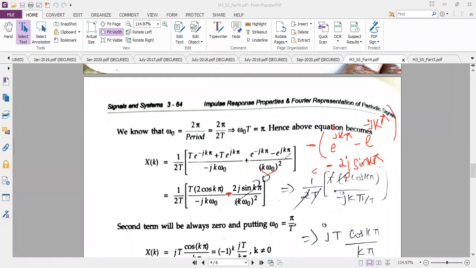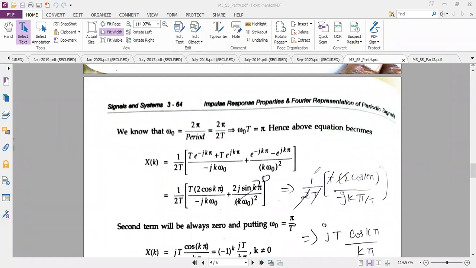Then the denominator is the same, k omega naught the whole square. And see, why they did not bother in the book is, whether plus or minus, this term will be 0. Why is it 0? Sin k pi is 0, so they did not check this sign properly. Originally it is minus. So the sin term is always 0. Sin k pi is always 0. So I am just cancelling the second term. You also just cancel it, make that term 0.